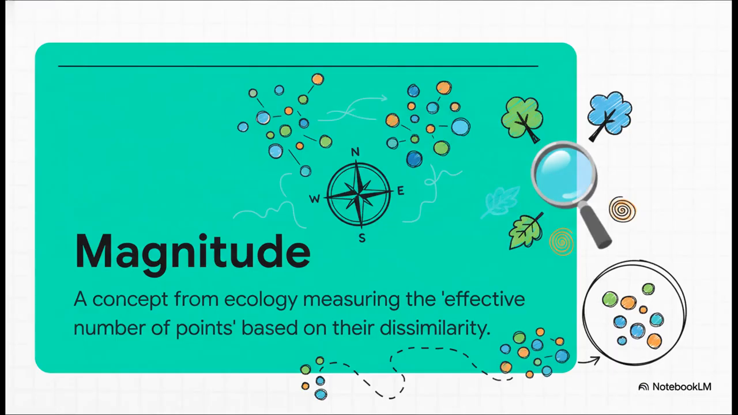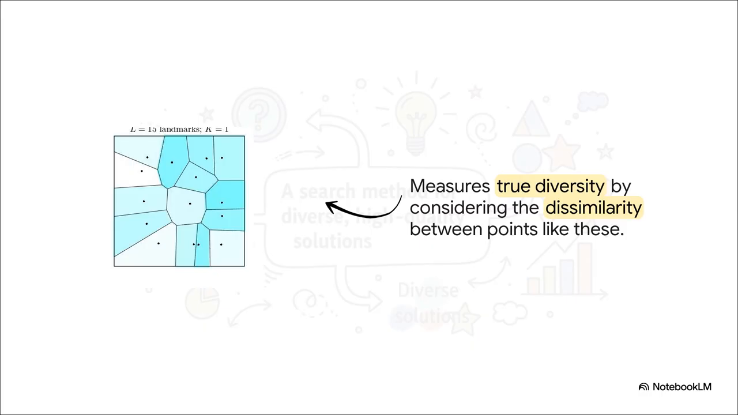The authors borrow this really powerful idea from, of all places, the field of ecology. It's called magnitude. Imagine our cartographer just got a brand new, super advanced compass. Magnitude doesn't just count how many points you found. It measures the effective number of points by taking into account how different they are from each other. So how does this actually work?